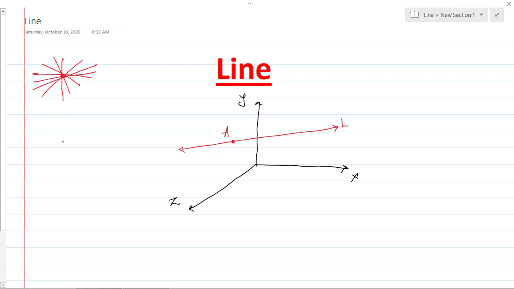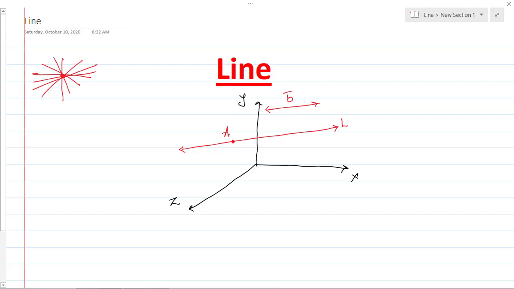So to define the line we require one more condition, and that condition is that you should give a line which is parallel to it. Suppose there is another line, and let's name this b vector. So how I define this line L is: the line L is passing through point A and it is parallel to b.